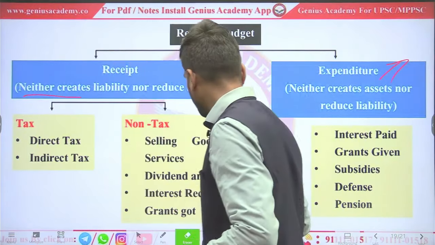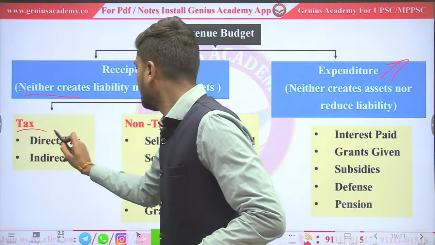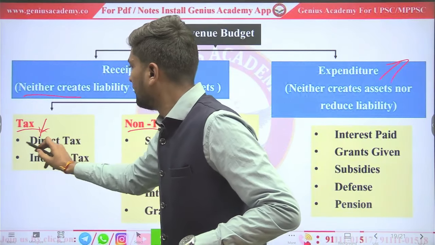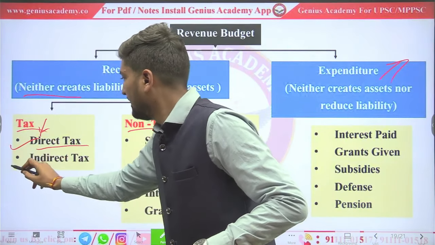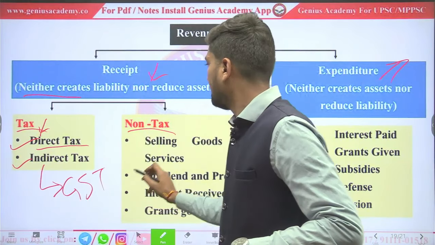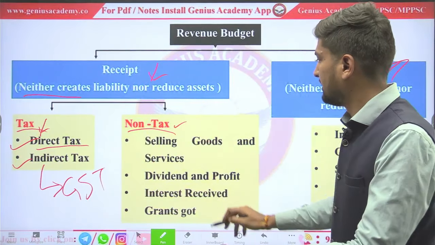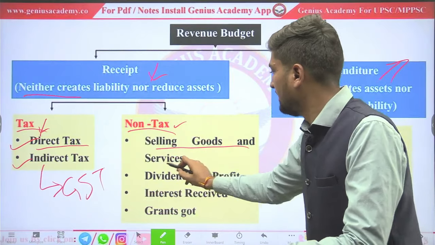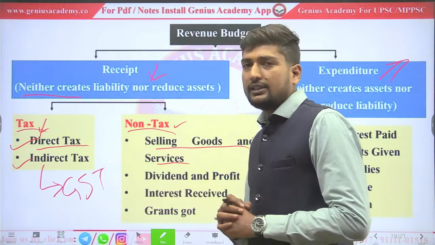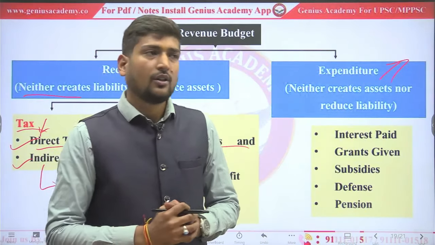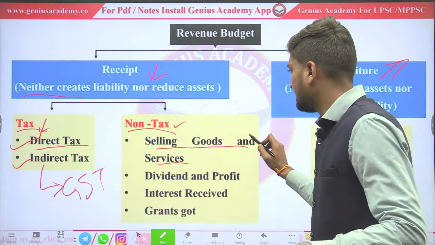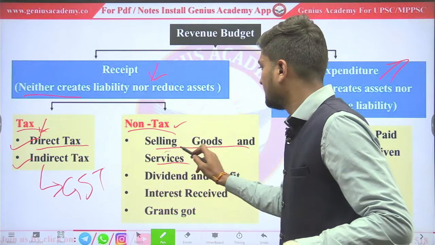So these are divided into two types, tax and non-tax. Income of government in tax form: first one is direct tax and another one is indirect tax, for example, GST. After that, another one is non-tax, by selling goods and services. Just like government used to release India Yearbook, or government is providing any services which it will get charged, so it will be covered under non-tax.